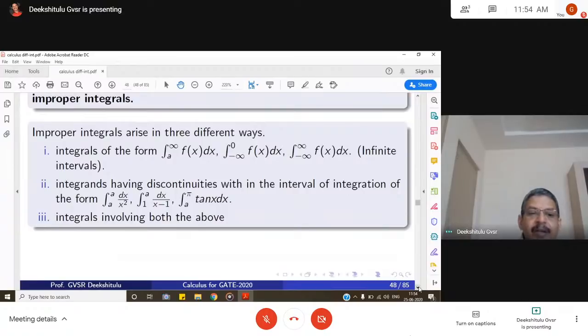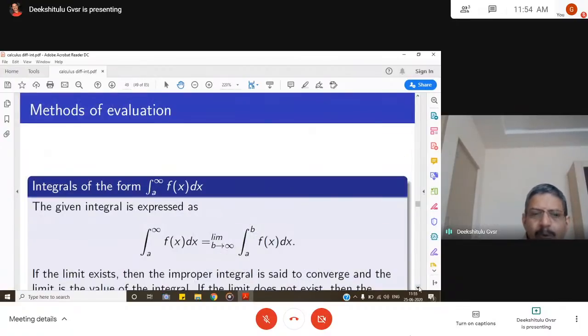That is the second nature. Sometimes integrals involve both things. That means the length of the interval is infinite and the integrand also goes to infinity at certain points. That is a third class of problems, a combination of the previous two cases. Any integral of this type is called an improper integral. Then how do we evaluate these improper integrals?